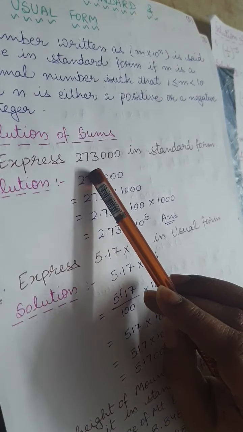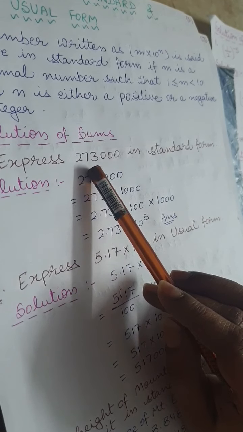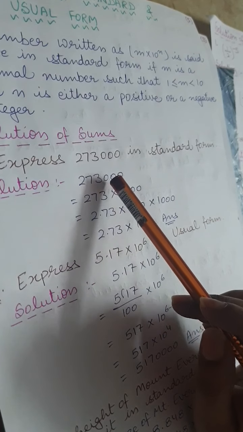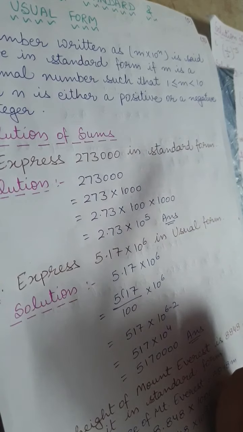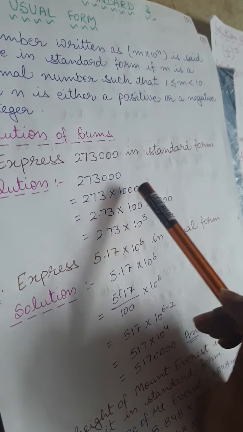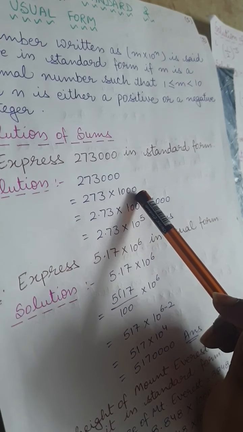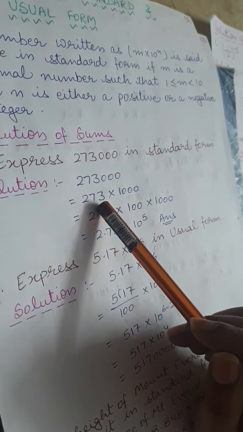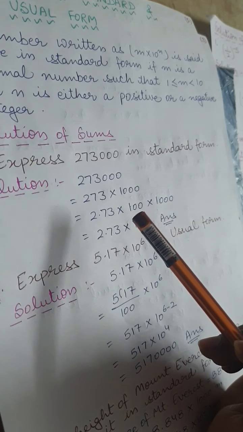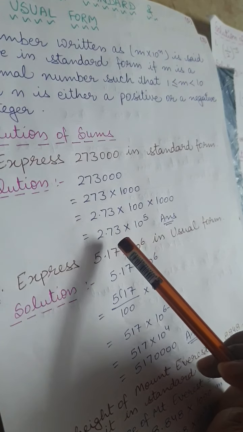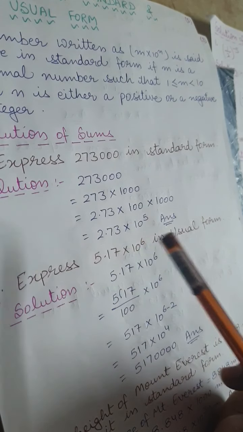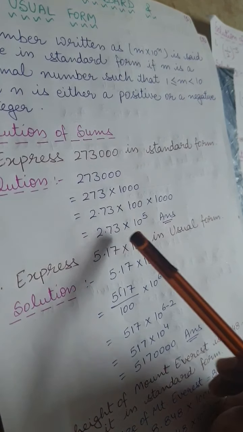Express 2,73,000 in standard form. What you have to do? You have to write 2,73,000 in standard form. This is your question. First, how many zeros are there? There are 3 zeros. So we can easily write it like this: 273 multiplied by 1000. Now, in a standard form, you have to place the decimal just after the first digit. Just after the first digit. I am saying first, not last.